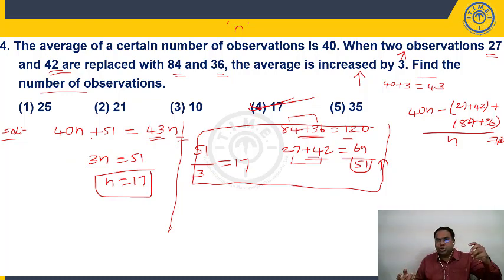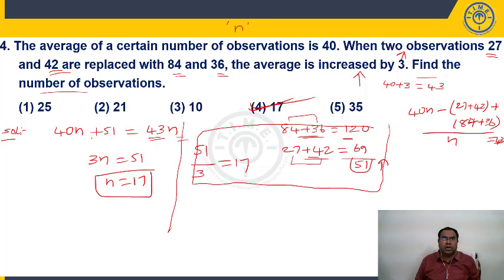So I'm removing those two observations, 69. I'm getting 2 observations, their total is 120. So 120 minus 69 means I'm getting how much extra to the group? 51 extra. As a result, what happened? Average increased by 3. Average increased by 3 means each quantity increased by 3. So average increased by P means each member or each observation is increasing by P.